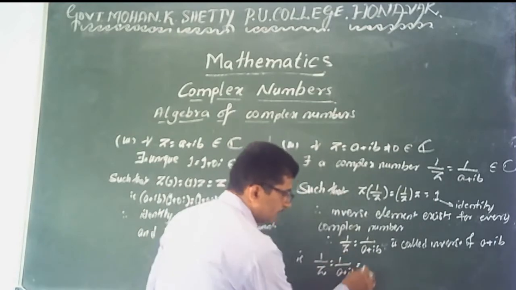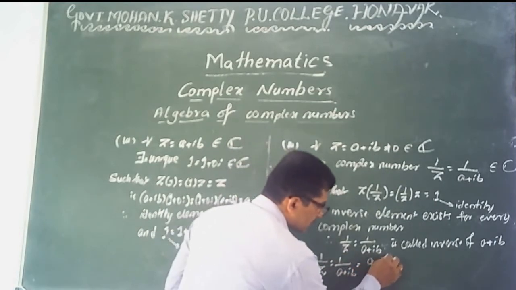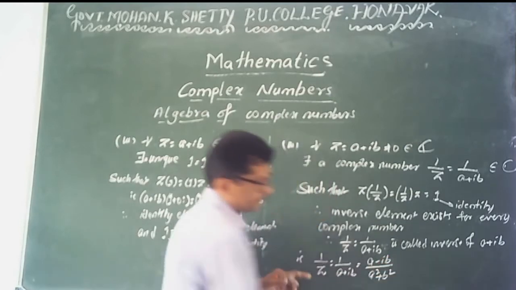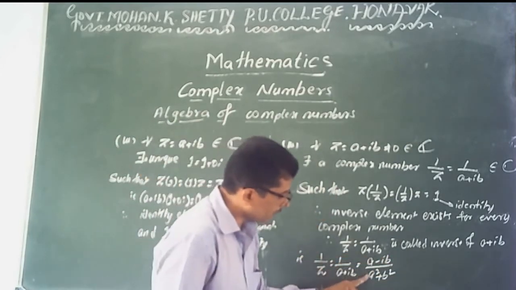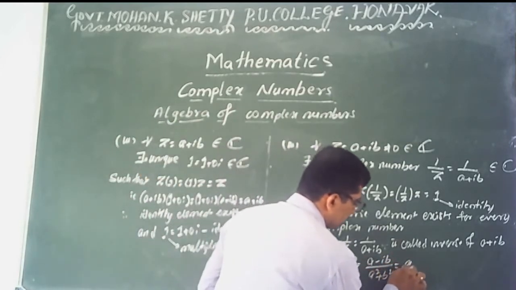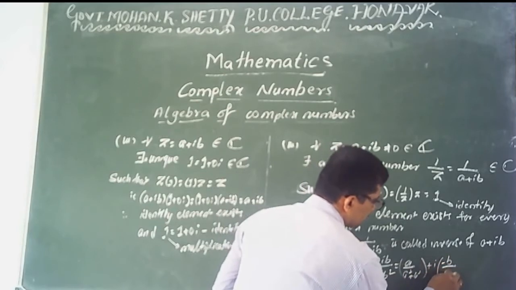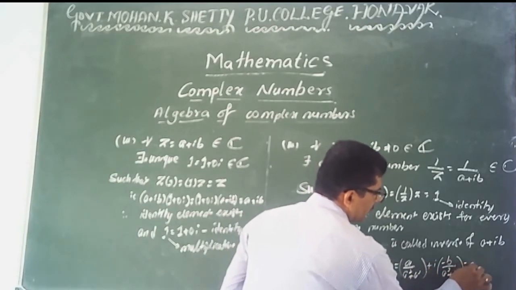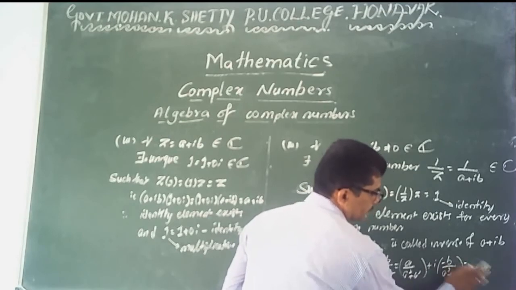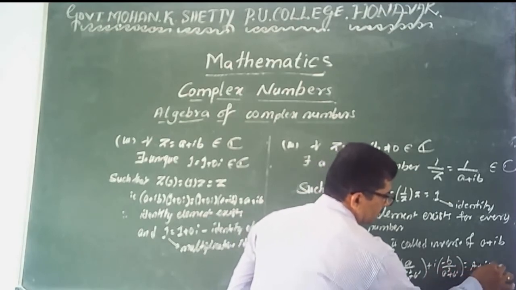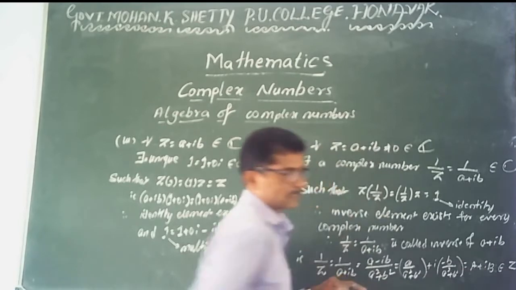Yes, very fine. This value can be written as a minus ib divided by a square plus b square, which is in the form of a divided by a square plus b square plus i into minus b divided by a square plus b square. In which form is this? a plus ib form. Is it clear? a plus ib. It belongs to the set of complex numbers.